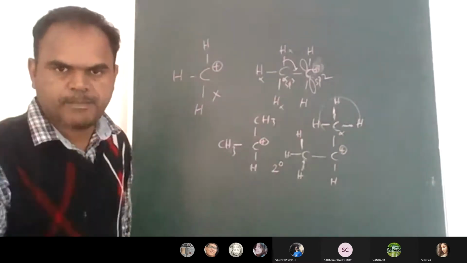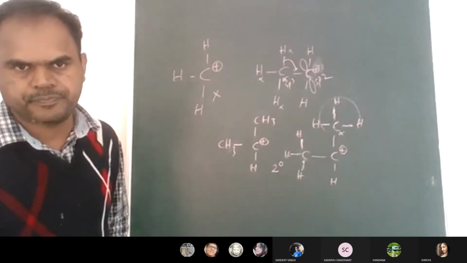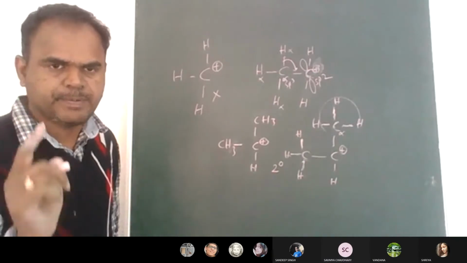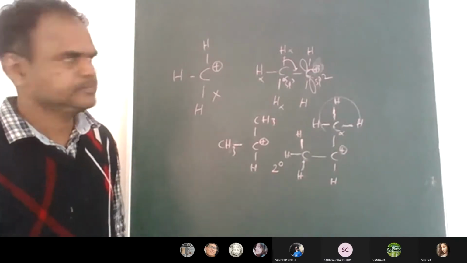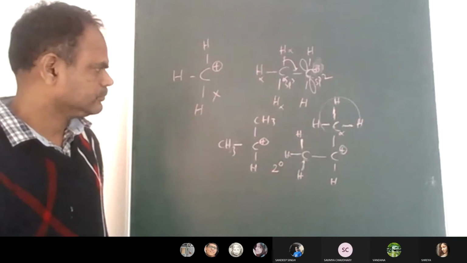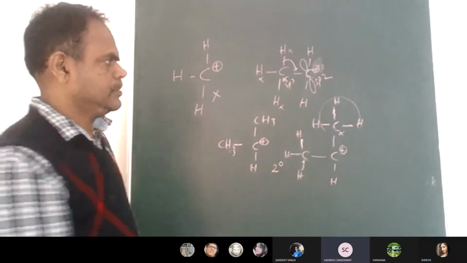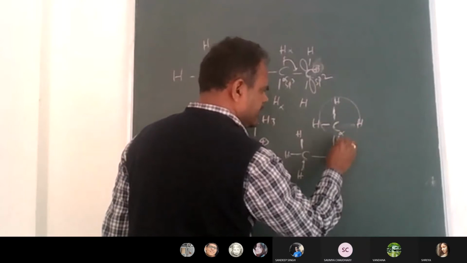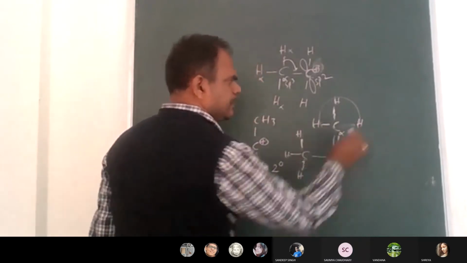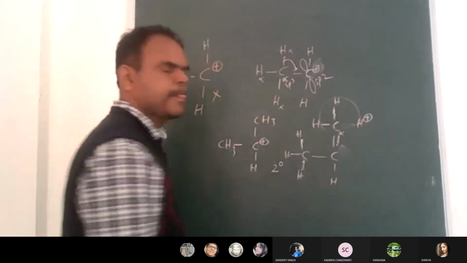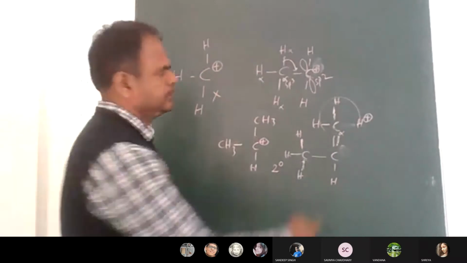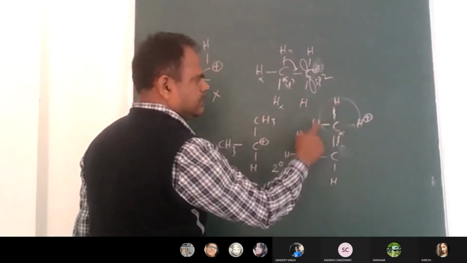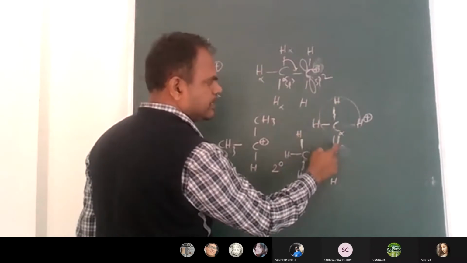आपको कितना resonance hyperconjugation structures आएगा? How many resonance forms you'll get? How many hyperconjugation structures you'll get? Like this. 6. Sir, 6. So it means this sigma bond will sacrifice to form double bond here. Positive charge निकलेगा, इधर positive charge आएगा. Then this positive charge will be shifting to this hydrogen to form the double bond.